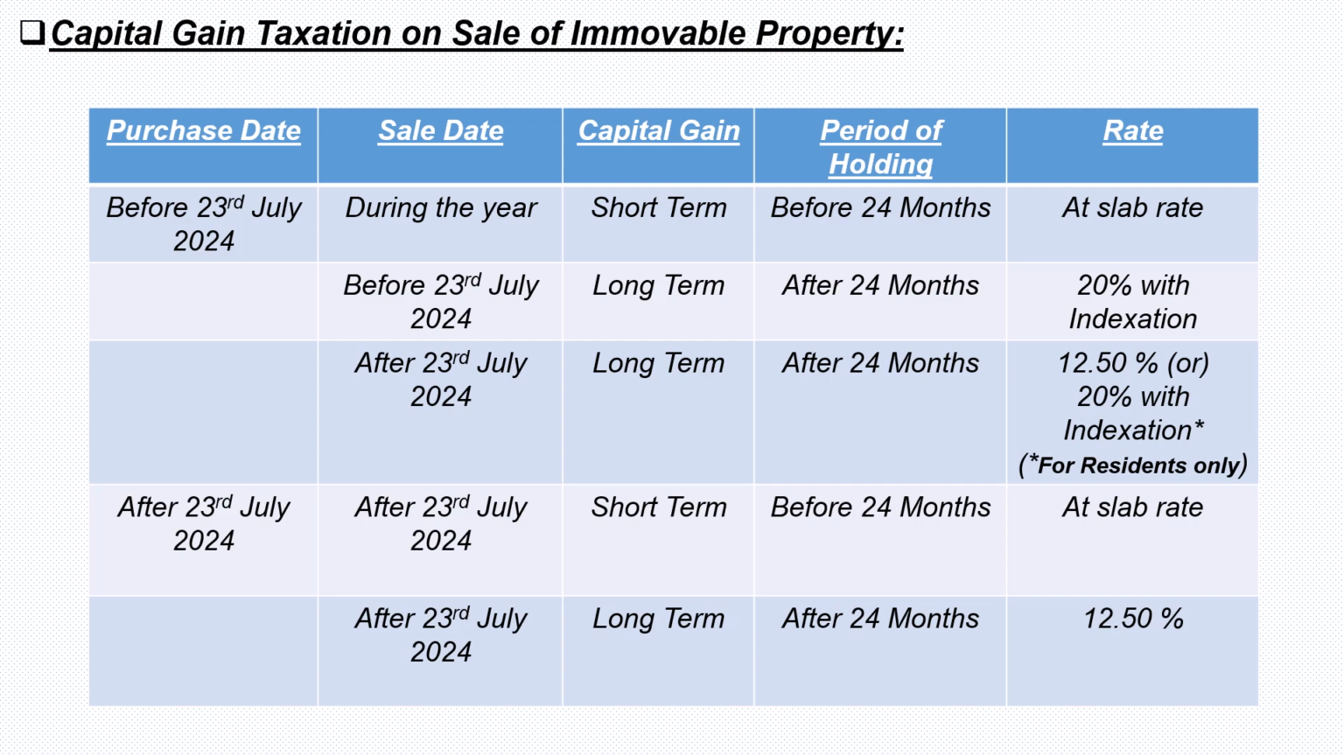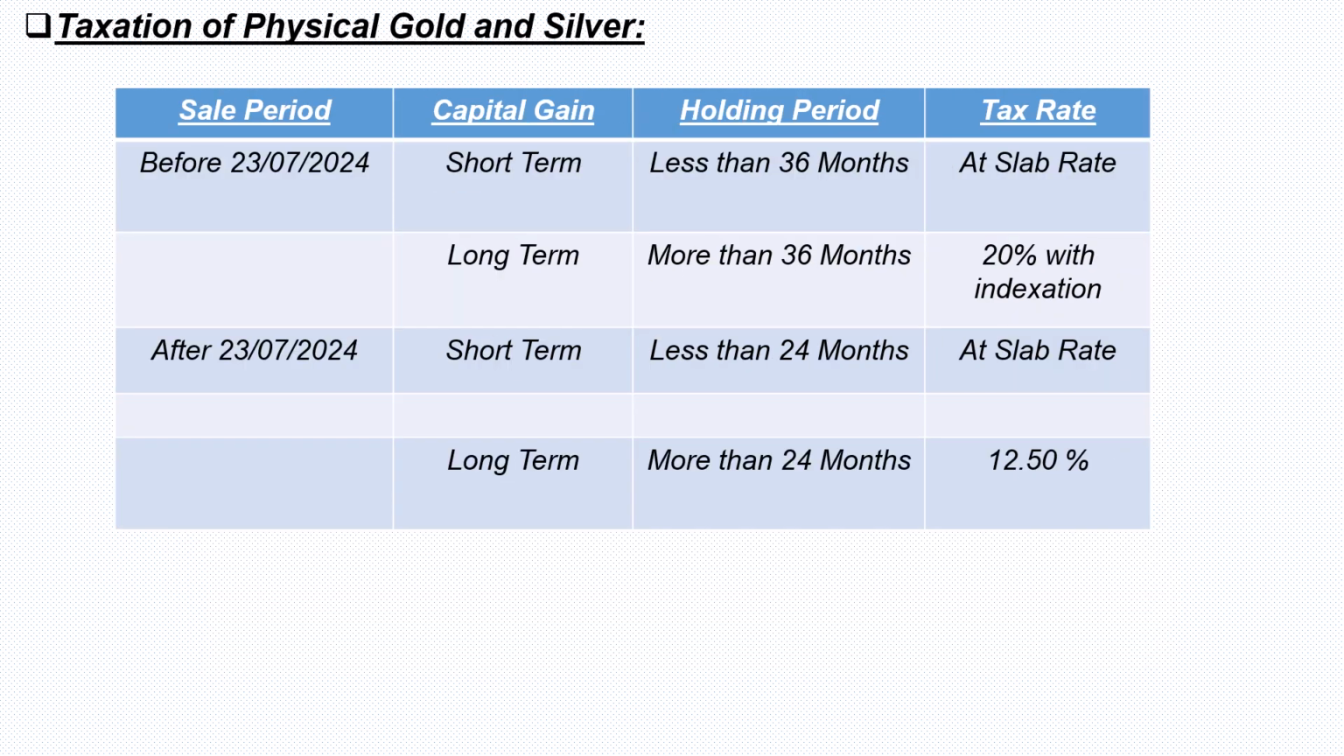If property purchased after 23rd July 2024 and sold after 23rd July 2024 and the holding period was lesser than 24 months, it is taxed at the applicable slab rate. If it is sold after 23rd July 2024 and having held the property for 24 months, then it becomes a long term. The tax rate becomes 12.5% without indexation.